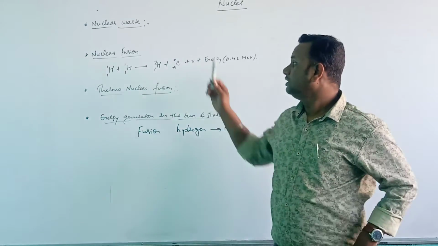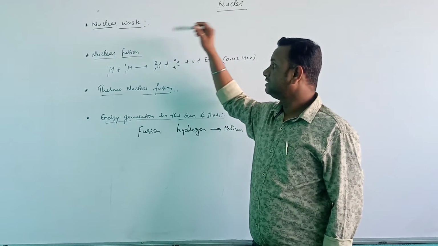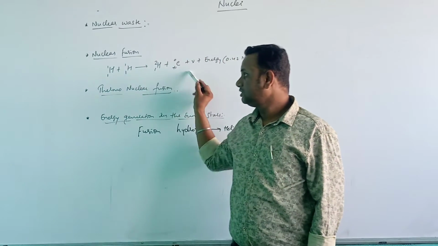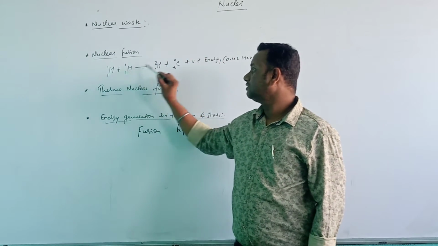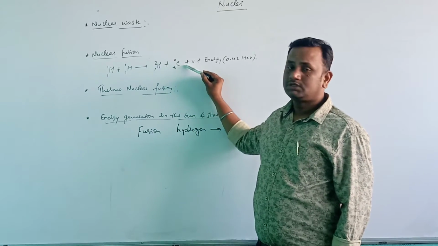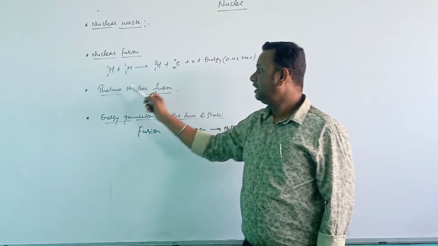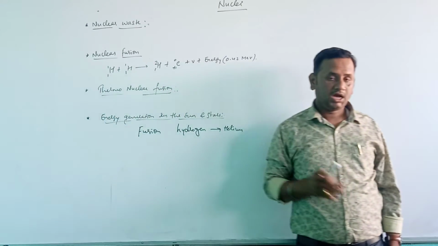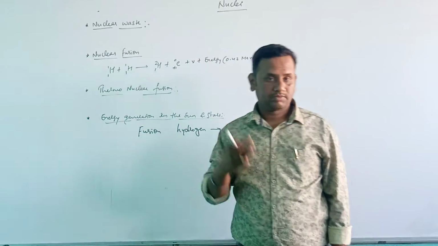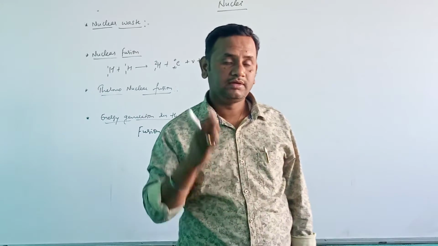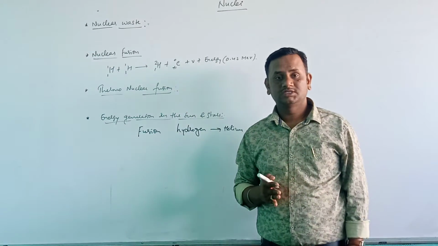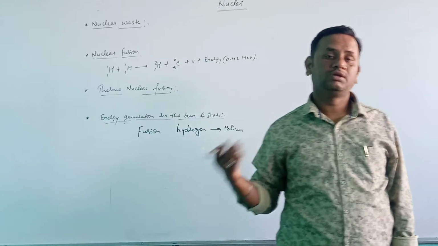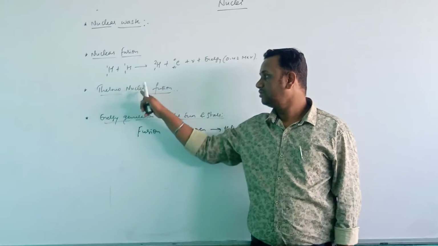Okay. So next there is nuclear fusion, which we have discussed. In this, two lighter nuclei combine to form a heavy nucleus. This is one example: two protons are combining to form a deuteron and a positron here. And next there is thermonuclear fusion. As thermo means heat, a large amount of heat is produced in nuclear fusion. Due to this, large kinetic energy is increased, which will overcome the Coulomb's force. That is called thermonuclear fusion.